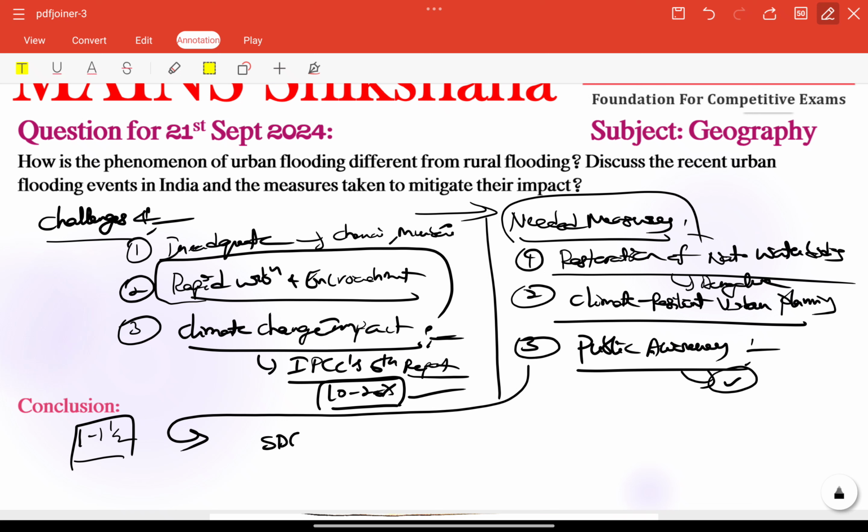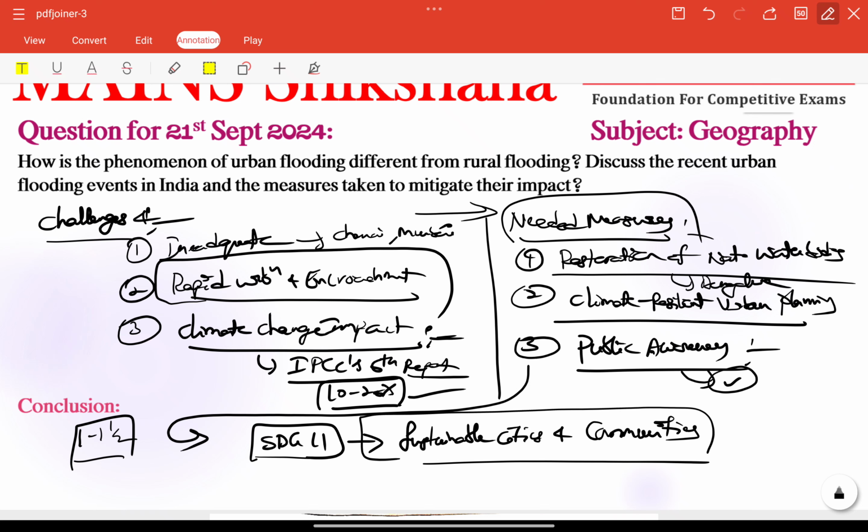Otherwise, we can connect here our SDG goals, especially 11. What is that? Sustainable cities and communities, very important. Already we have used it in a different type of answer in the previous answer, right? Very good goal here. A connective point. So this is the perfect structure for this particular question.